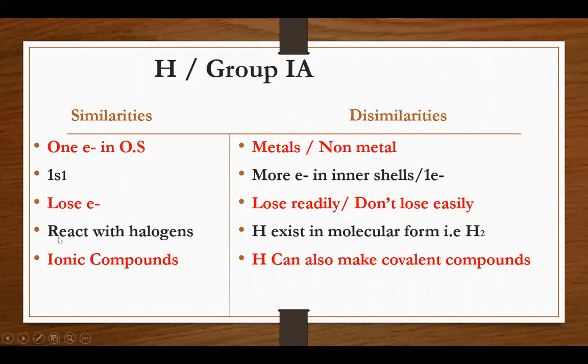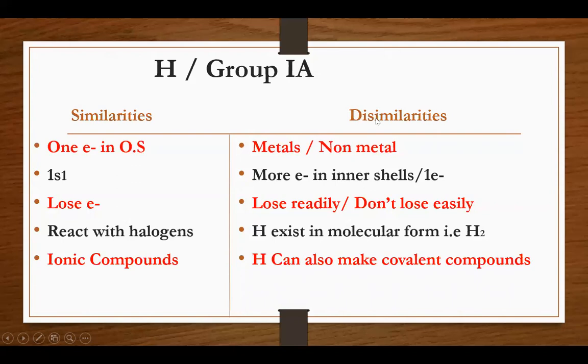Both alkali metals and hydrogen can react with halogens. Because they can lose an electron, the other atom can gain this electron. That's why the bond between them is called an ionic bond. An ionic bond is the bond that is formed due to the complete transfer of an electron. They lose an electron and the other atom gains that electron. That's why their resultant compounds are called ionic compounds.